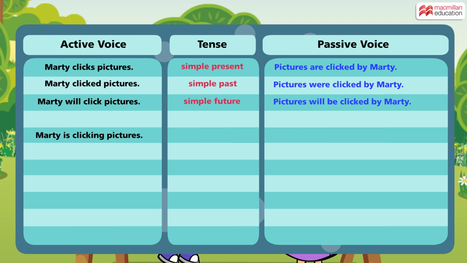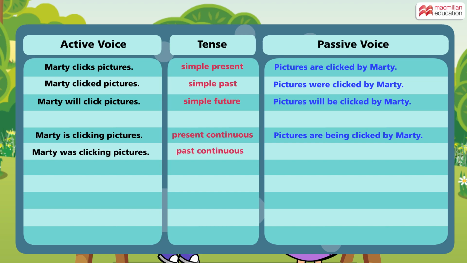Marty is clicking pictures. Here the verb is in present continuous tense. In the passive voice, we say pictures are being clicked by Marty. Marty was clicking pictures. Here the verb is in the past continuous tense. In the passive voice, it becomes pictures were being clicked by Marty.